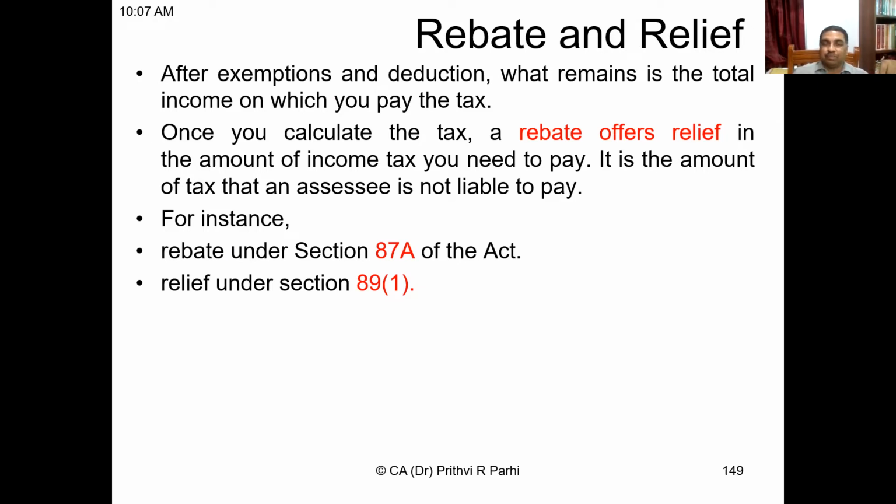That means after deductions are allowed, once you know your taxable income, on that you can compute tax, and therefrom some rebates and reliefs may be allowed. In fact, rebate offers a relief in the amount of income tax. For example, you can refer to section 87A. Section 87A we had discussed earlier. Some of you might be aware of it. Can you try to recall what is section 87A?